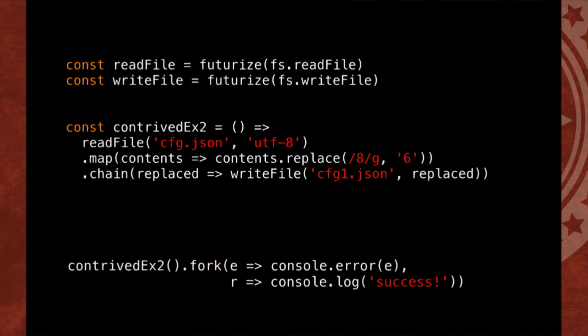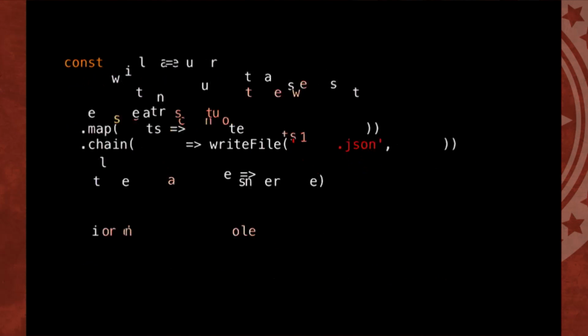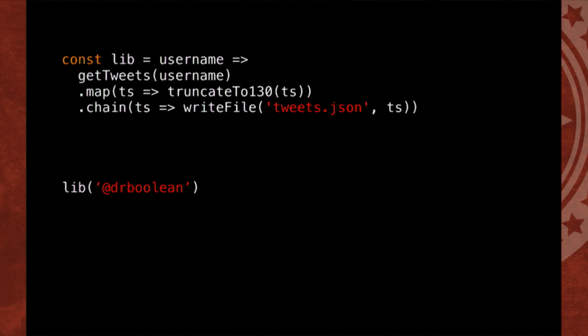The other thing is we get to extend the composition. And what do I mean by that? Let's say we're making a Twitter app. That's like a better Twitter. Like, forget getting rid of harassment on Twitter. We're going to truncate to 130. Better Twitter. So we're going to go through and make this Twitter app and then return it as a library. And then the caller down there, if I call it with my Twitter name, shameless plug, you can go down here and continue to chain and extend the computation because nobody's called fork yet. So that gives you this ability to keep composing even after you've called the stuff. Normal promises would just start running, right?